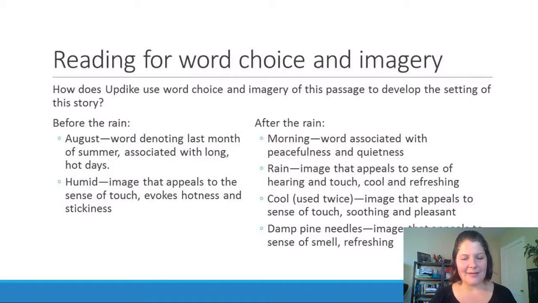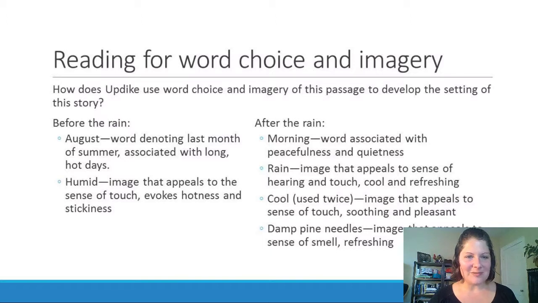So, I've broken these down into two columns. If you think back to the passage, the narrator says that something had changed, something had changed in the atmosphere, in the setting after this rain comes. So I've broken them down into words and images that describe the setting before the rain, and words and images that describe the setting after the rain.